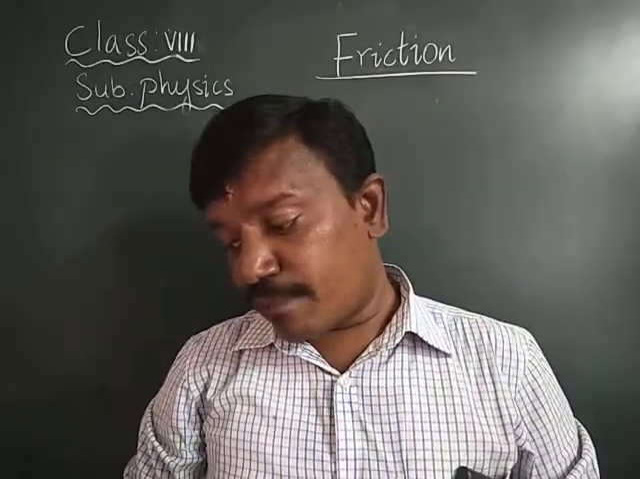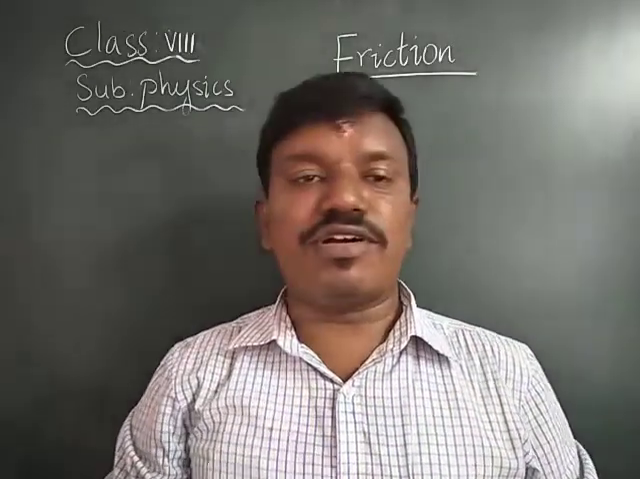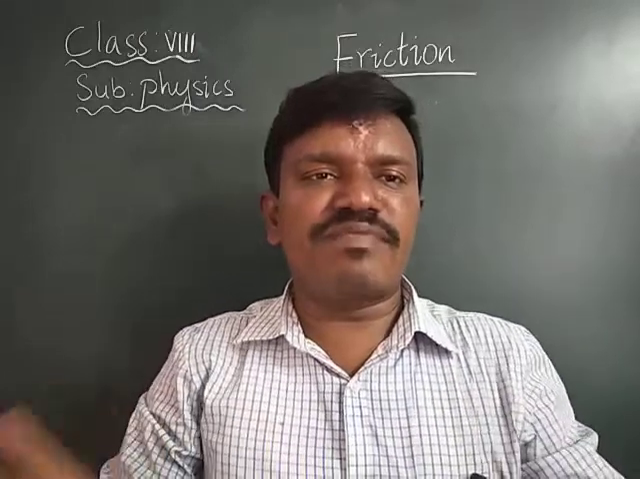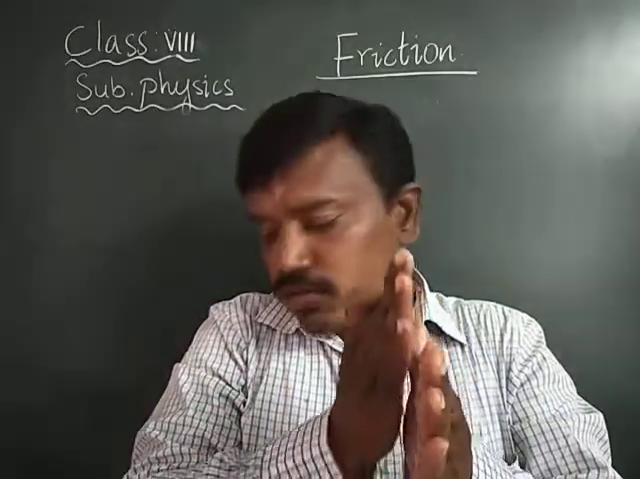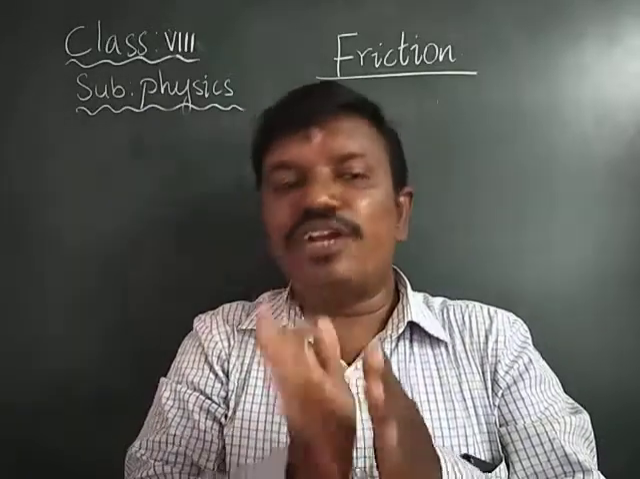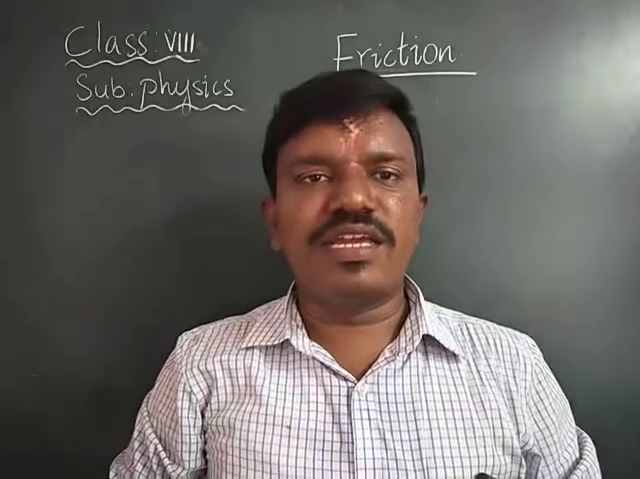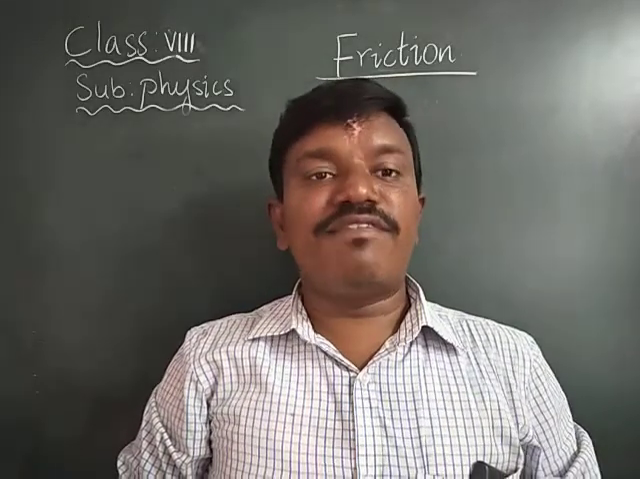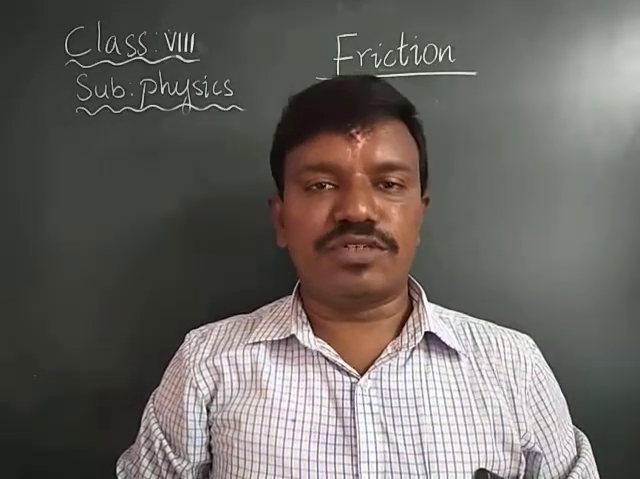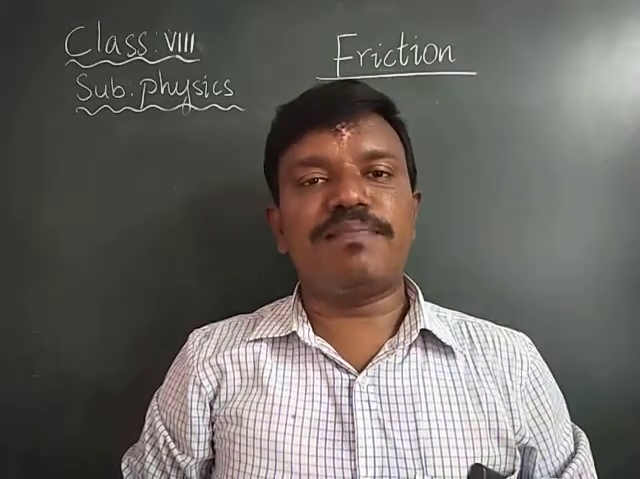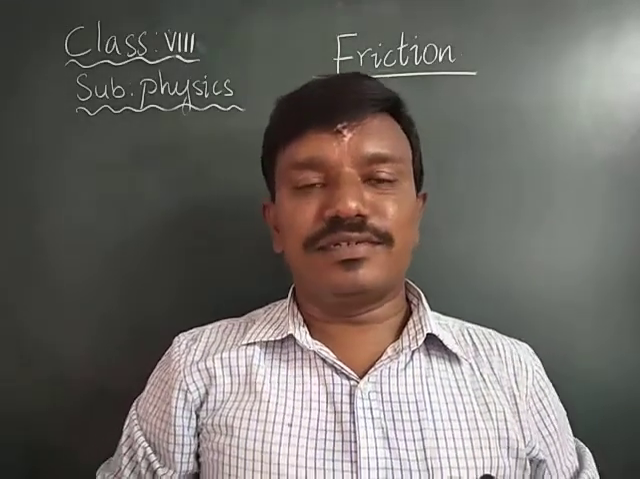Does the friction oppose motion or relative motion of surfaces in contact? That means when two surfaces are in contact, is the friction opposing the motion of the object or the relative motion of the object? What is the answer? The answer is that friction opposes the motion as well as the relative motion, both.